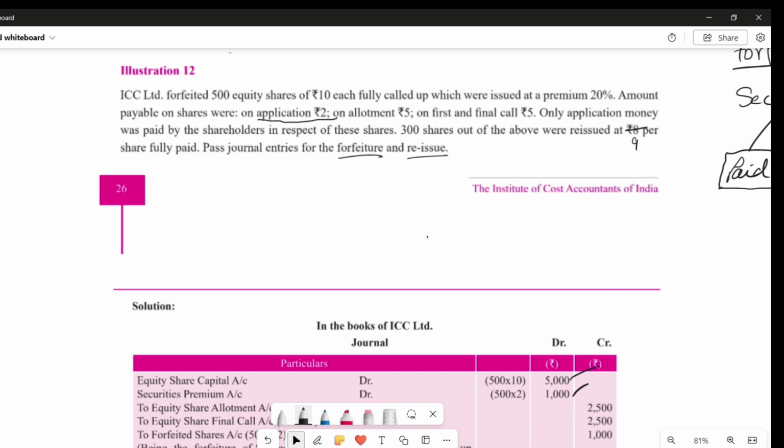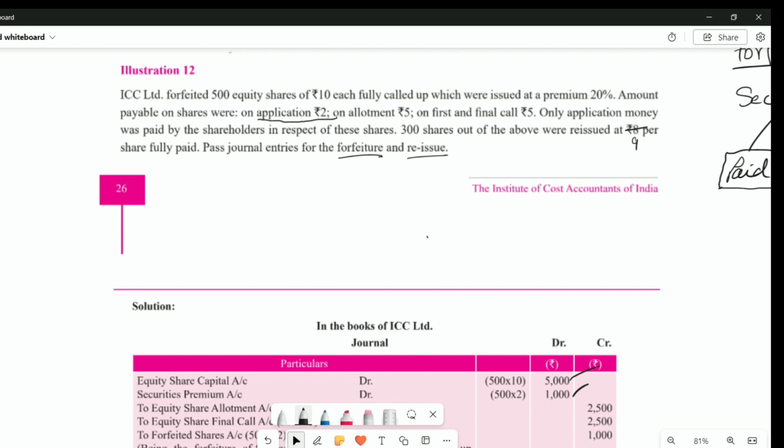If someone has to pay me 15 rupees, and paid me 5, how much did he not pay? 10. So that means 15 would be my debit side and credit side will be 10 and 5. Obviously, someone is supposed to pay some money, then some part he pays, and the remaining part he doesn't pay. So that's why there are two parts on the credit side. To call scenario is the amount he did not pay. To forfeited shares means the amount which he paid already.